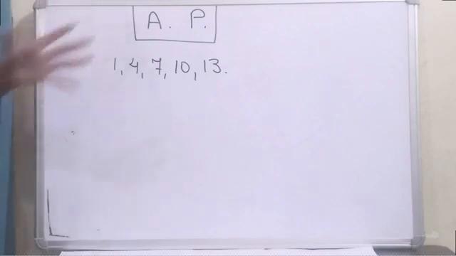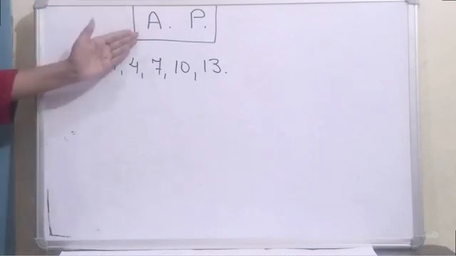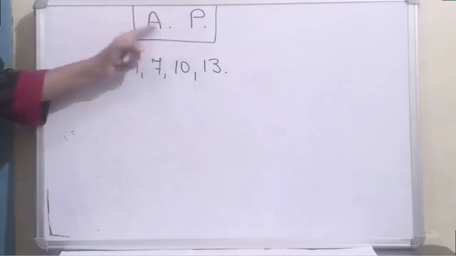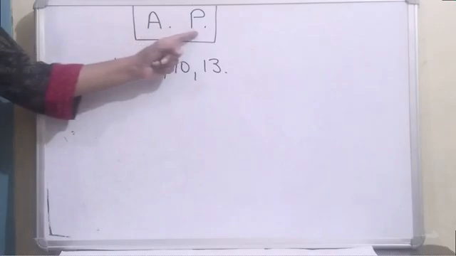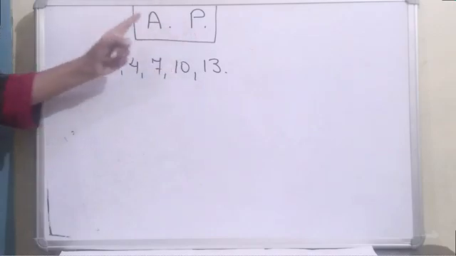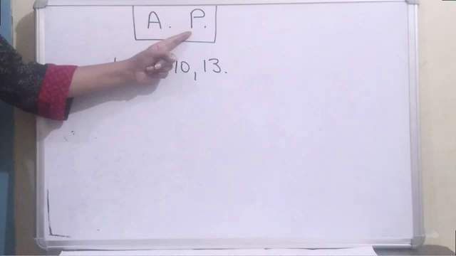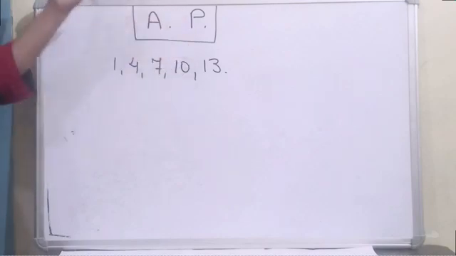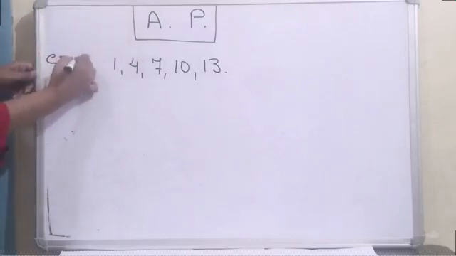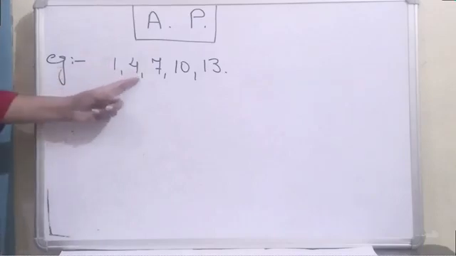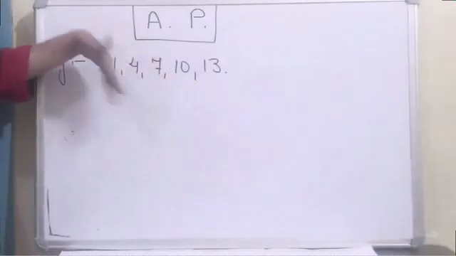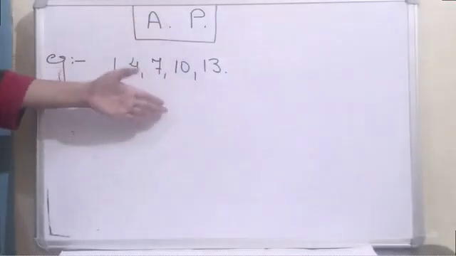Out of the sequences, there is a particular type of sequence. It means we have a lot of types of sequences, but one particular type is known as AP. The full form of AP is arithmetic progression. I'm repeating it, arithmetic progression. What kind of sequence is it? Suppose I'm taking an example: I have the numbers 1, 4, 7, 10, 13. Yes, of course it is a sequence. But is it an AP or not? How can we check it?